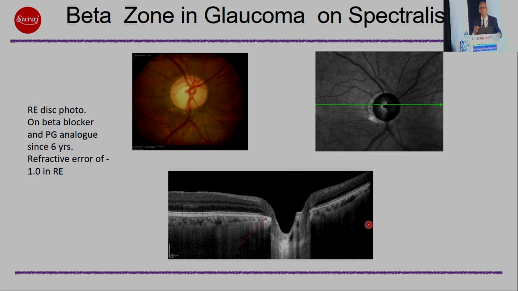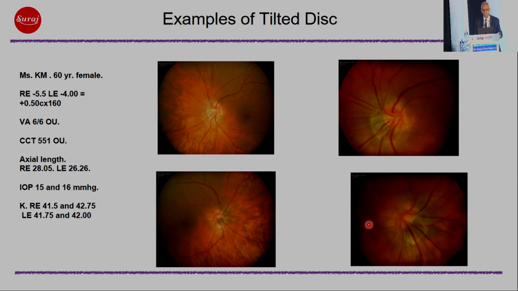And finally now, the concept of optic disc neuropathy or myopic optic neuropathy is now accepted, and that probably is a good thing. This is a beta zone that is seen in myopia. You can see that the Bruch's membrane is reaching up to here, but you can see there is some loss of pigment layer here, and this area is the beta zone. And we need to differentiate beta zone because a lot of optic discs with high myopia have got gamma zone, and therefore it becomes necessary in these eyes to distinguish between what is a beta zone and what is a gamma zone.